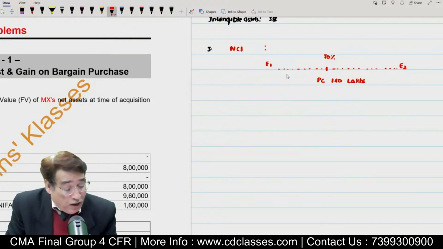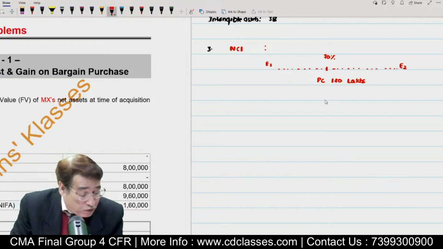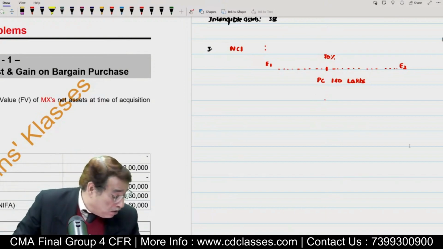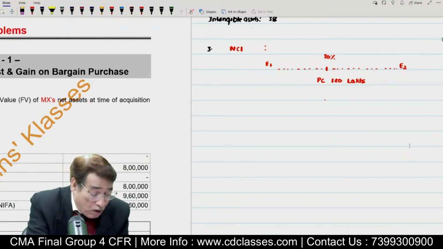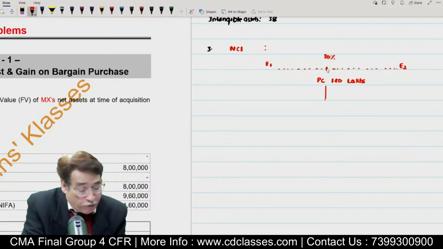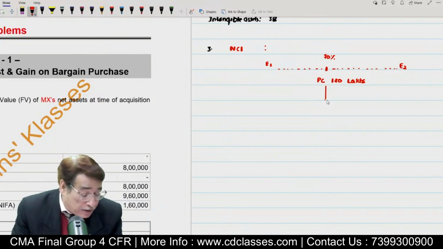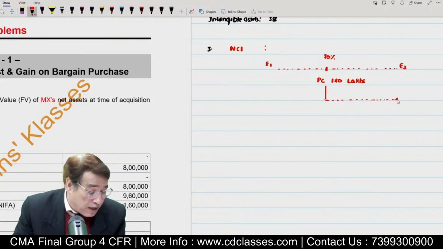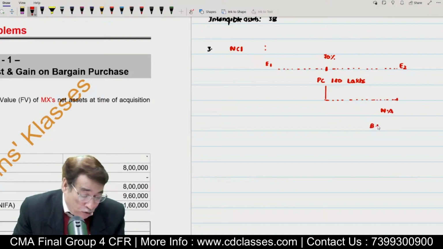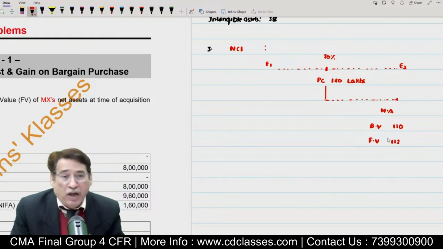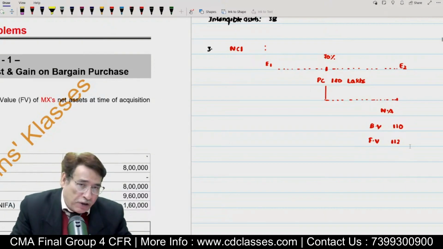Anyway, so E1 has acquired 70% stakes in E2 and our purchase consideration is 140. Further, we presume that on the date of acquisition, because on this particular date we got the control, the acquired company has net assets. The book value of net assets is 110 lakh and their fair value is 112 lakh. This is the information I delivered.